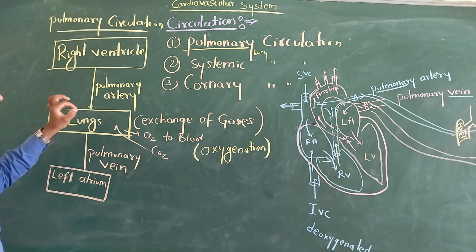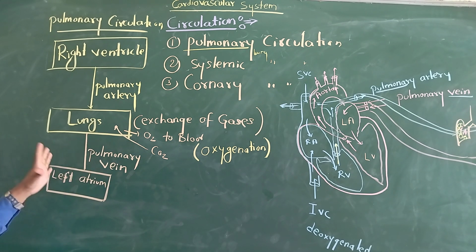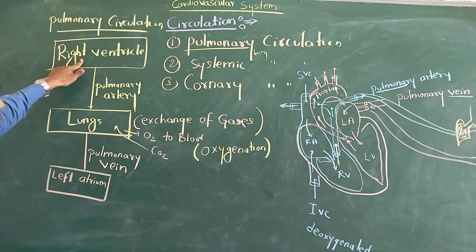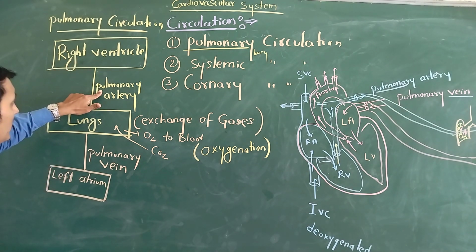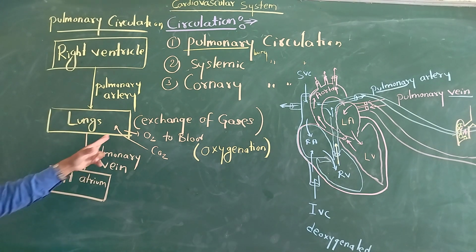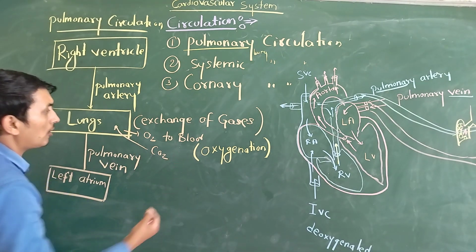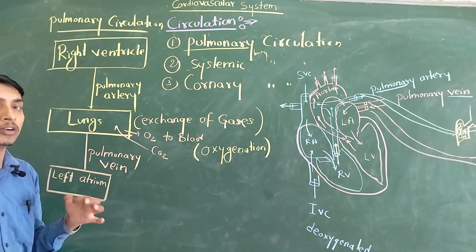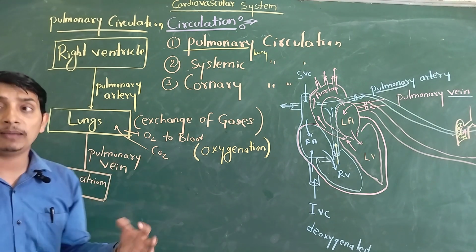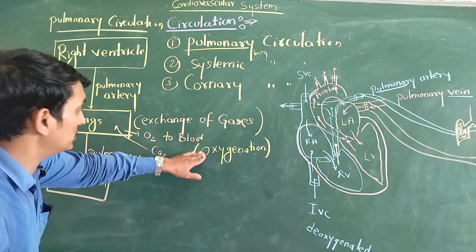This diagram shows how pulmonary circulation takes place in our body, and how blood is oxygenated. The ventricle pumps blood, blood goes into the pulmonary artery, and from the pulmonary artery, blood goes into the lungs. In the lungs, blood is oxygenated, meaning exchange of gases. Our hemoglobin, mainly in RBCs, gets oxygen, and the CO2 in our RBCs is removed. So that is called oxygenation.